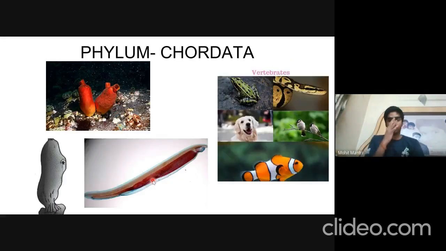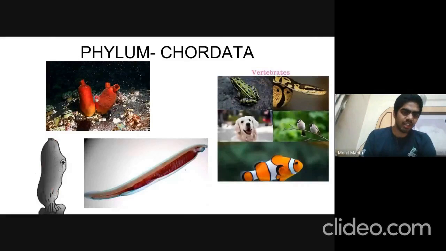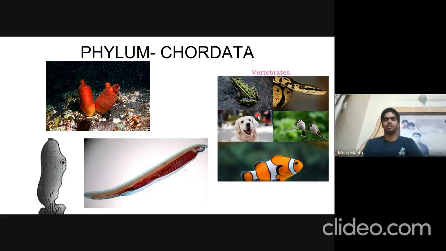Now comes the phylum Chordata. All the chordates have a few similar characteristics, and these chordates are divided into three subphyla, which are Urochordata, Cephalochordata, and Vertebrata. This is Ascidia, and Ascidia belongs to Urochordata. This is Amphioxus, which belongs to Cephalochordata, and these are the vertebrates. It consists of amphibians, fishes, reptiles, mammals, and birds, which I will come to later.